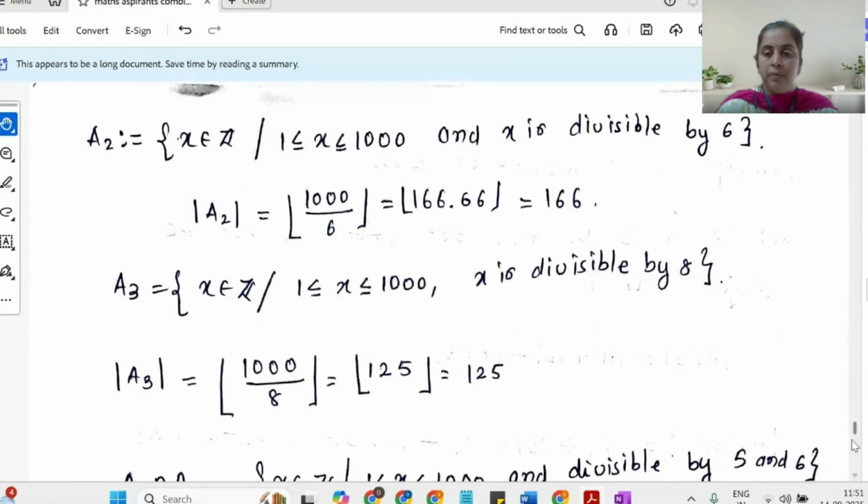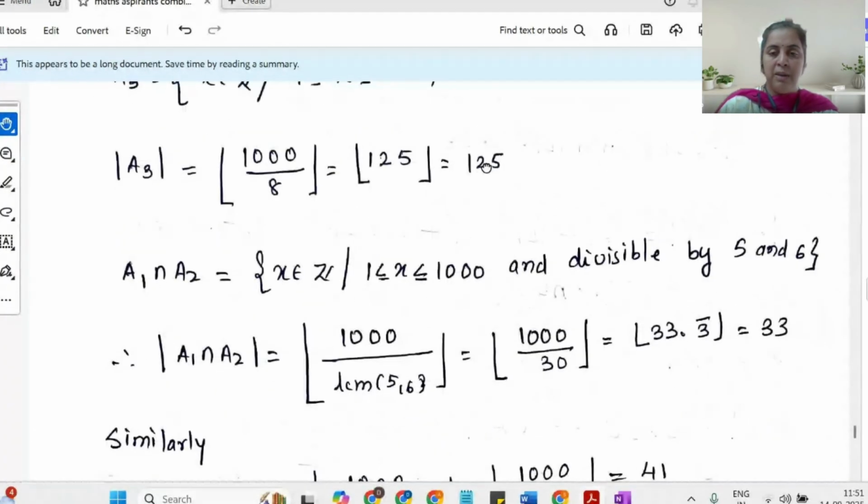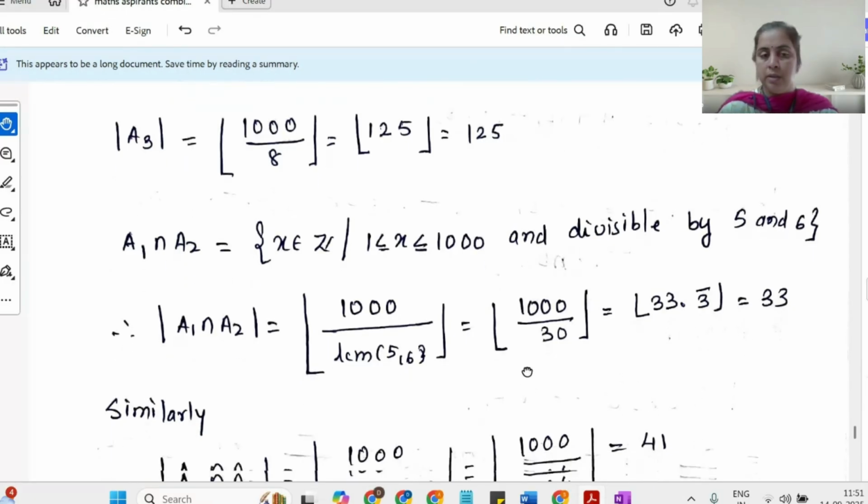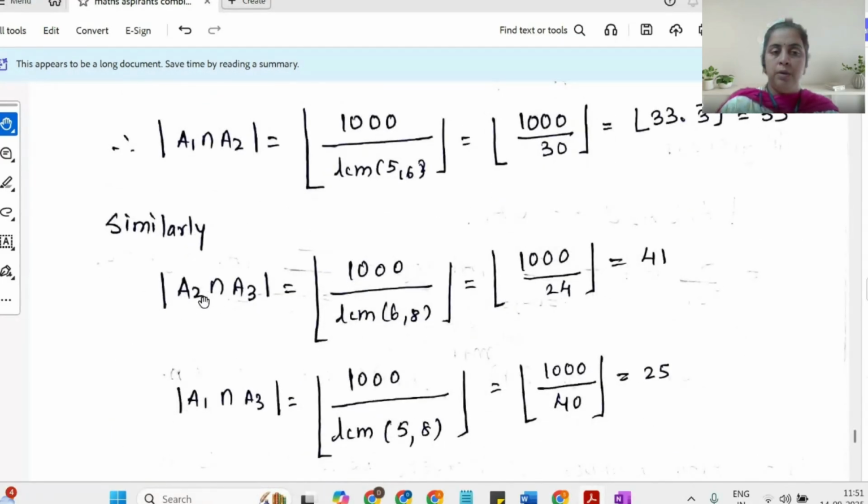Now, when it comes to numbers divisible by 5 and 6, a number will be divisible by 5 and 6 if it is divisible by their LCM. Okay, so the cardinality of A1 intersection A2 is 1000 divided by 30, floor value is 33. A2 intersection A3, that is a number divisible by 6 and 8, so it is divisible by LCM of 6 and 8.